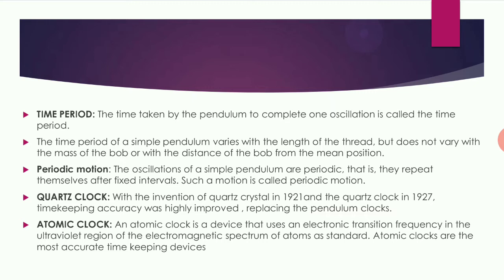Next, atomic clock. An atomic clock is a device that uses an electronic transition frequency in the ultraviolet region of the electromagnetic spectrum of the atoms as a standard. Atomic clocks are the most accurate time-keeping devices, so they tell us the correct time.